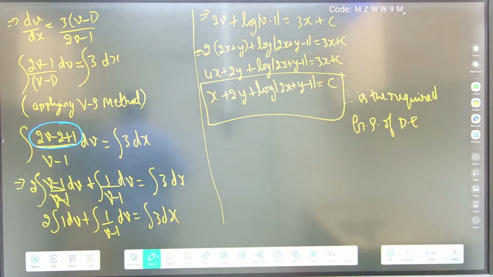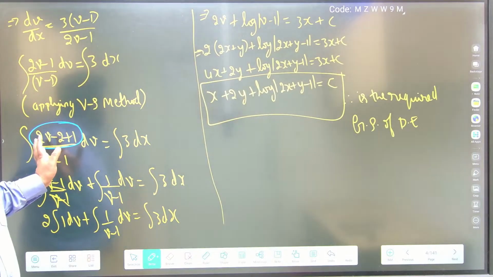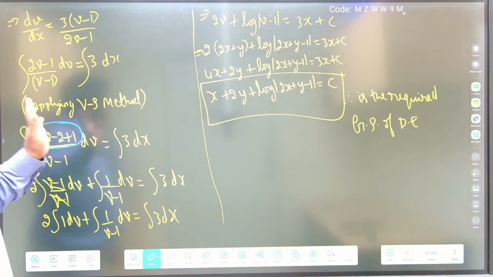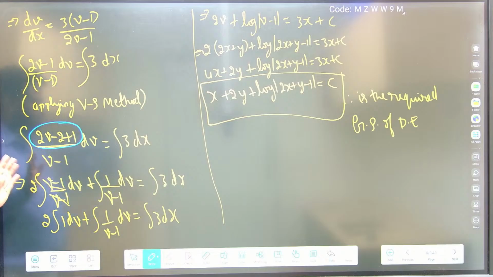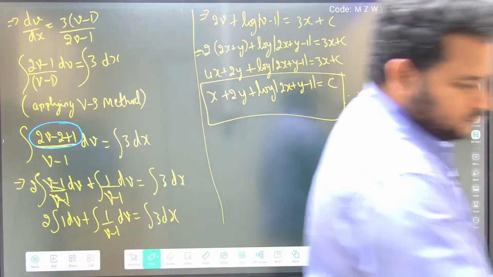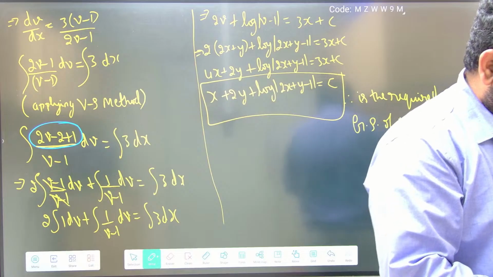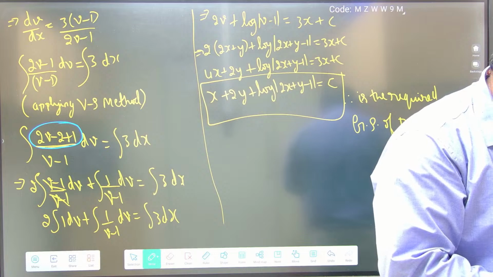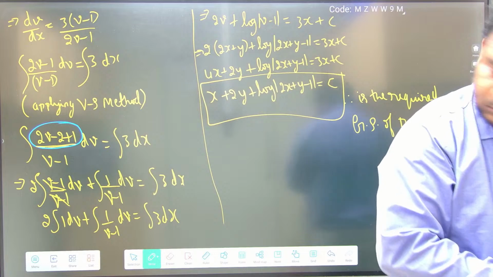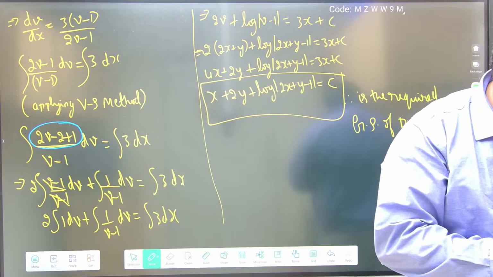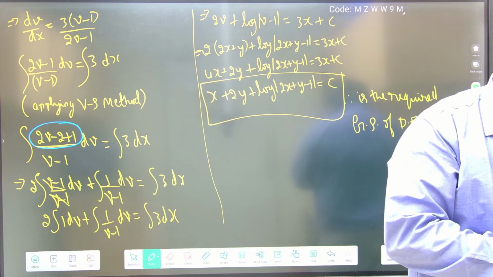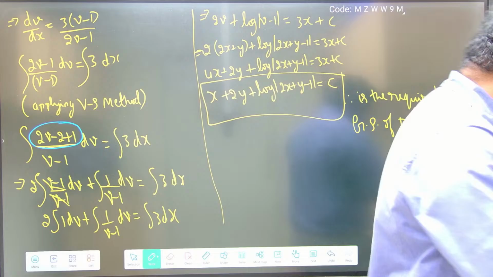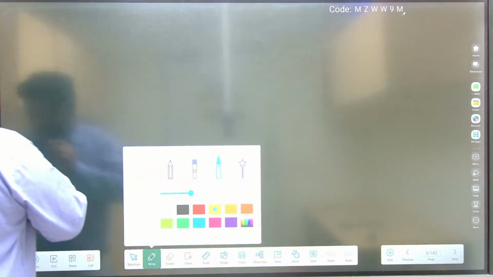This is how you have to solve this question. Clear? This is the final answer and this is our key step. This is the 8th question. How to solve this? I hope it is clear to you. You can take a screenshot of the solution if you want. Alright, let us move to the next question now, the 9th question.